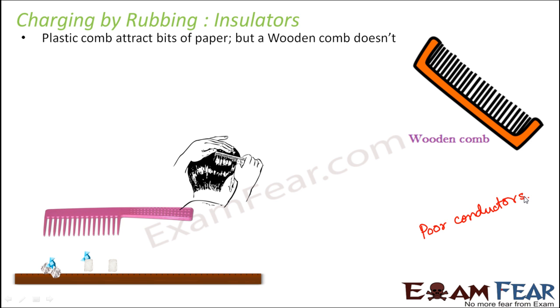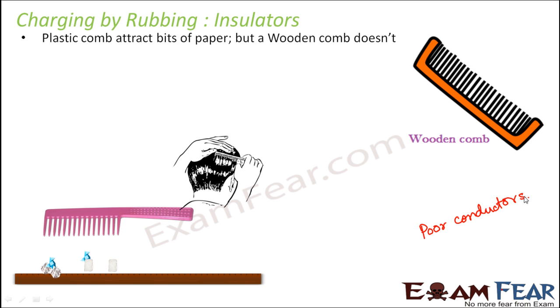Because it has free electrons, because it has charge carriers. So there is somebody who can carry the charges, and the flow of charges constitutes current. So for electricity conduction, there have to be some free electrons which would be able to carry the charges. But in the case of both wood and plastic, their electrons are very strongly bound to the parent atom, so they are not free to move. So they are poor conductors of electricity.